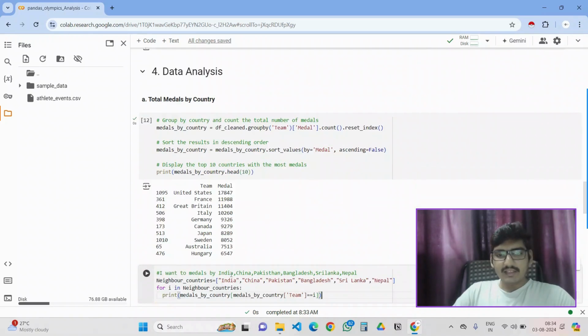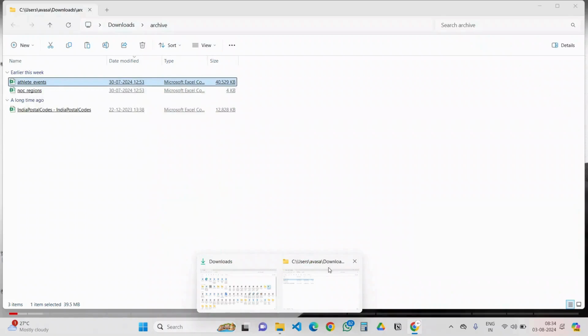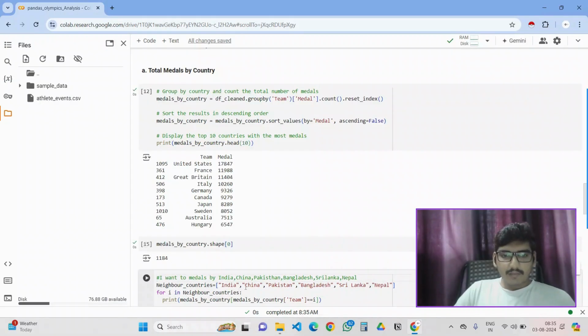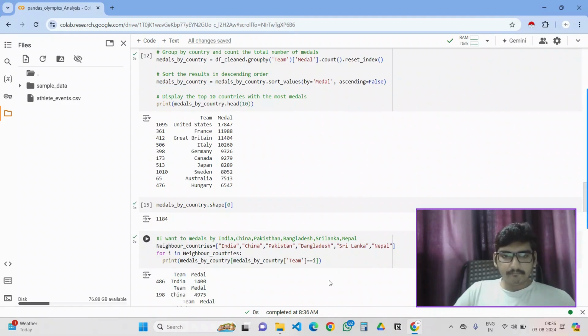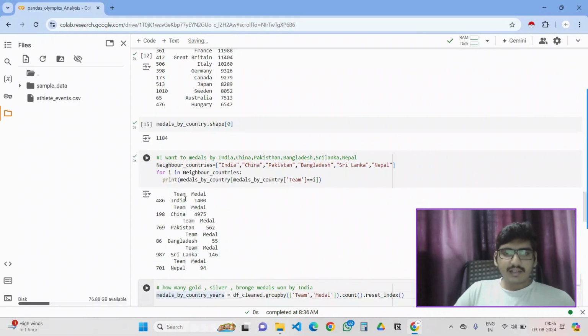I want medals by India, China. These are the Asian countries, our neighboring countries. I have given neighboring countries India, China, Pakistan, Bangladesh, whatever it is. And from this, I am repeating a for loop, which repeats the same functionality for each team. Only these 5 countries are taken, and we are getting the output. So let me run this. Here I am getting the team and medal. India has 1400 medals.